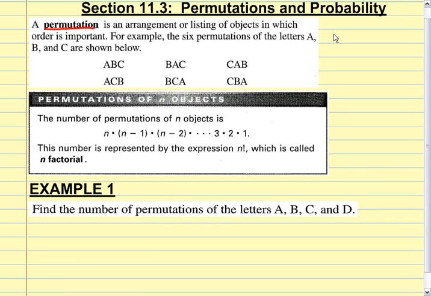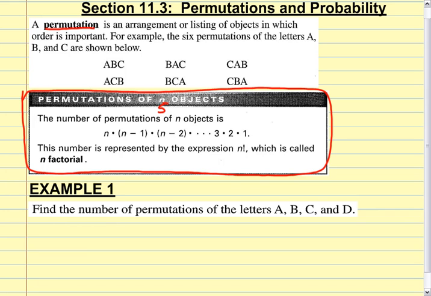Now, this is something that we need to know. We see it a lot in probability. Permutations of n objects. That just stands for a number. We could say the permutations of 5 objects. The number of permutations of 5 objects is 5 times 5 minus 1, which is 4, times 5 minus 2, which is 3, times, and then it goes on down, times 2 times 1. Do you see how that works?